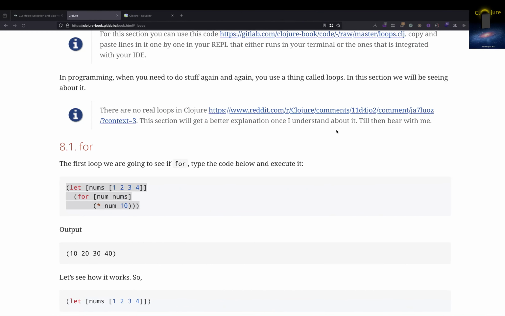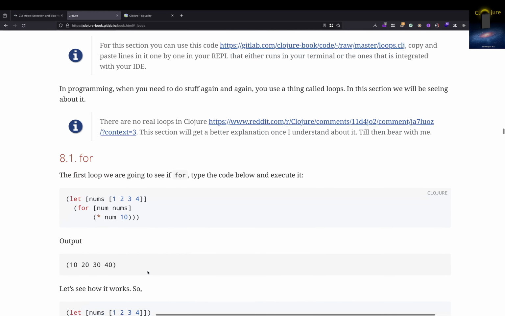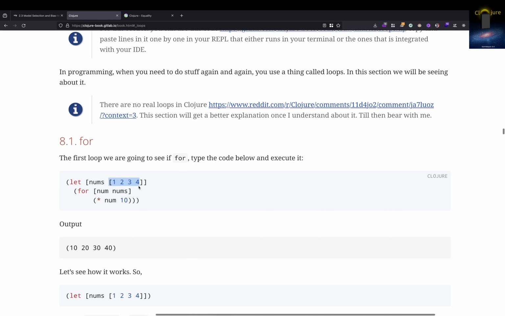So, in this video, we are going to look into loops. Loops means, according to me, that you have some collection of values, and you want to do something repeatedly on each and every item in this collection. So, that's what I call loops.